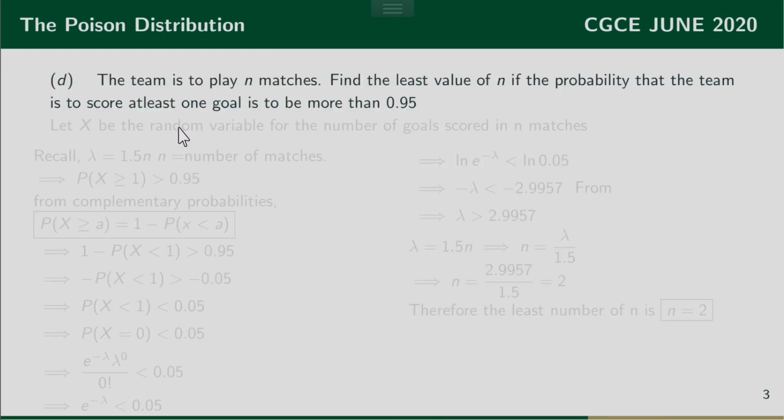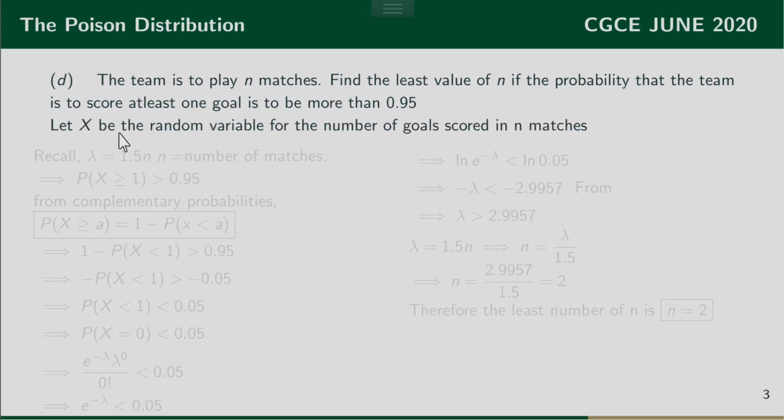Now the D part of the question is, the team is to play n matches. Find the least value of n if the probability that the team is to score at least 1 goal is to be more than 0.95. So we have some keywords here. The keyword here is that I'm looking for the least value of n, if the probability that the team is to score at least one goal is greater than 0.95. So those are the keywords that we need to take very seriously.